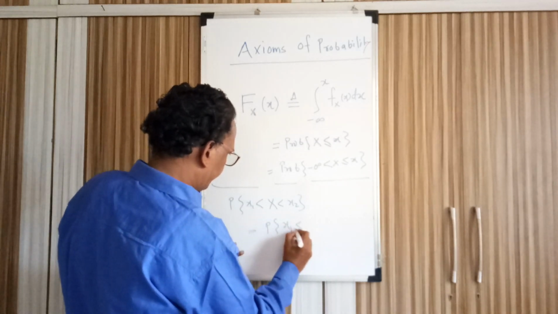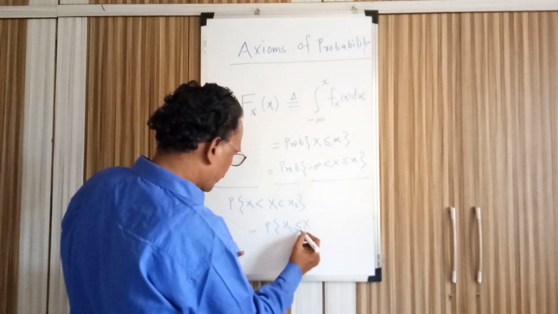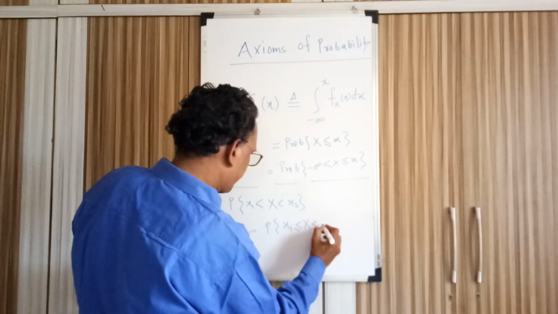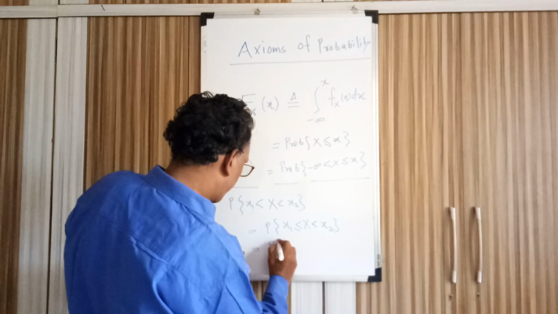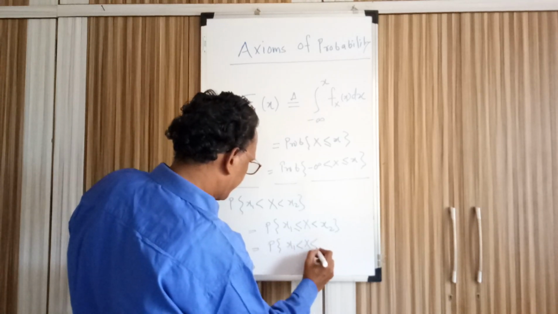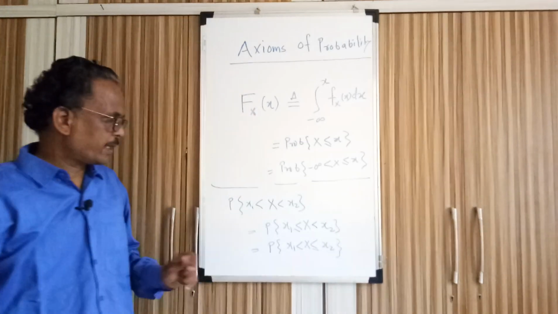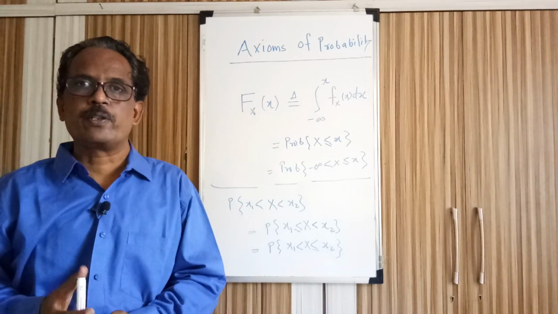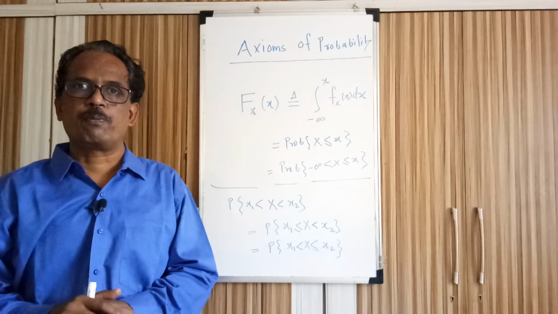If I say x1 is less than or equal to capital X is less than x2, or we can write the probability that x1 is less than capital X is less than or equal to small x2, all of them are the same, because the probability of an individual point is 0, or the integration of an individual point is 0.